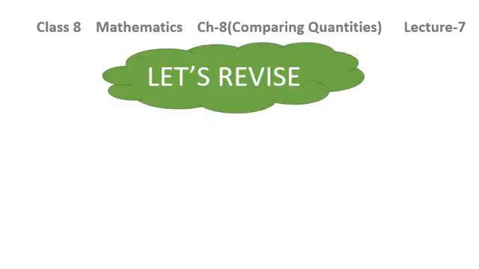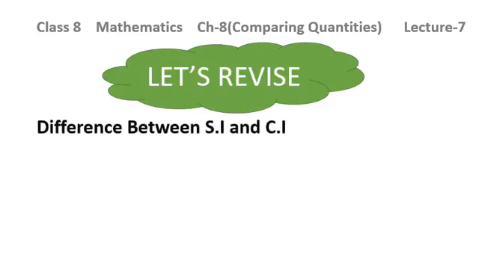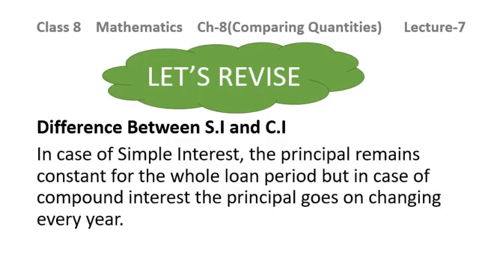So let us revise what we have studied in the previous lecture. We have studied about the difference of simple interest and compound interest. This I am discussing again because this concept is very important and you should be very much clear about this concept. So what is the difference between SI, that is simple interest, and compound interest, that is CI?